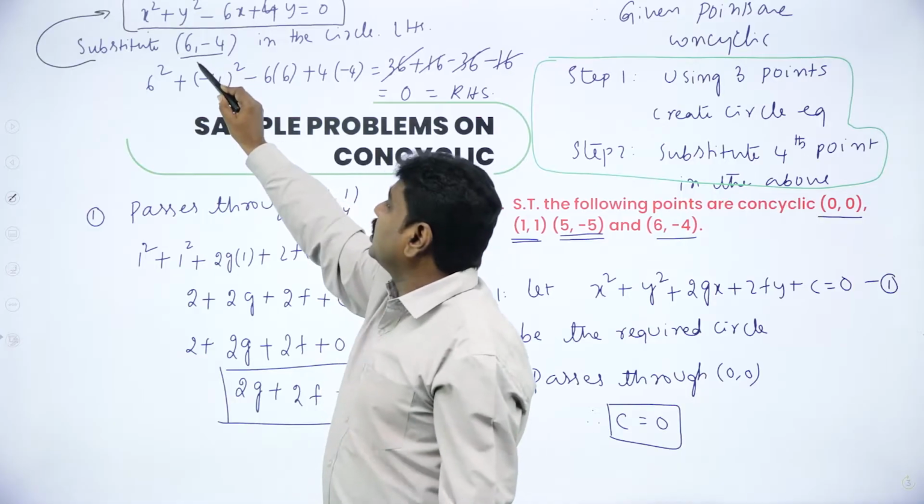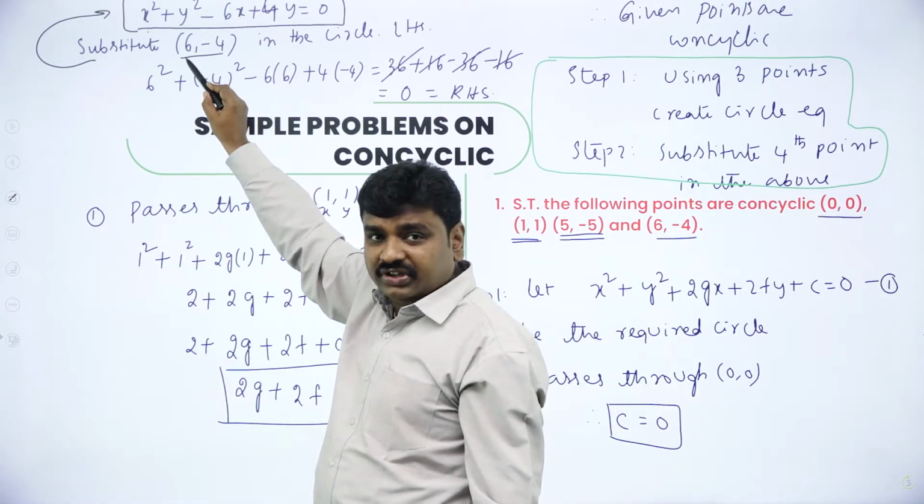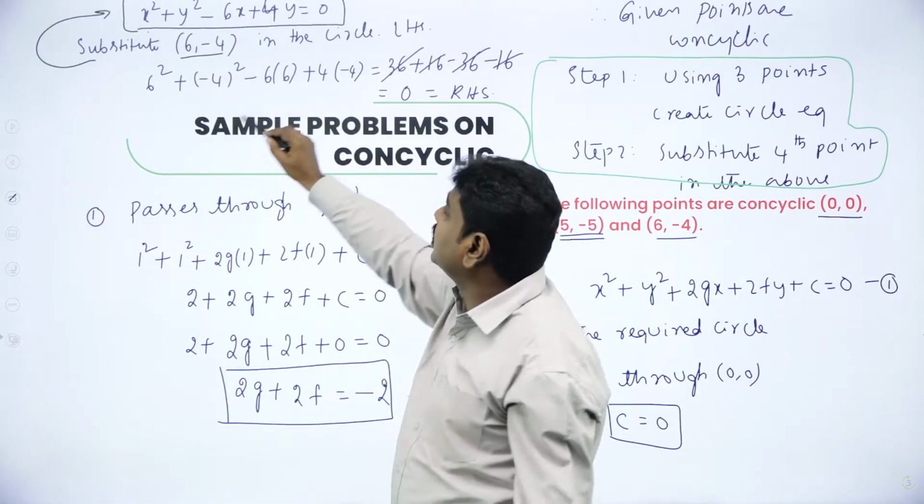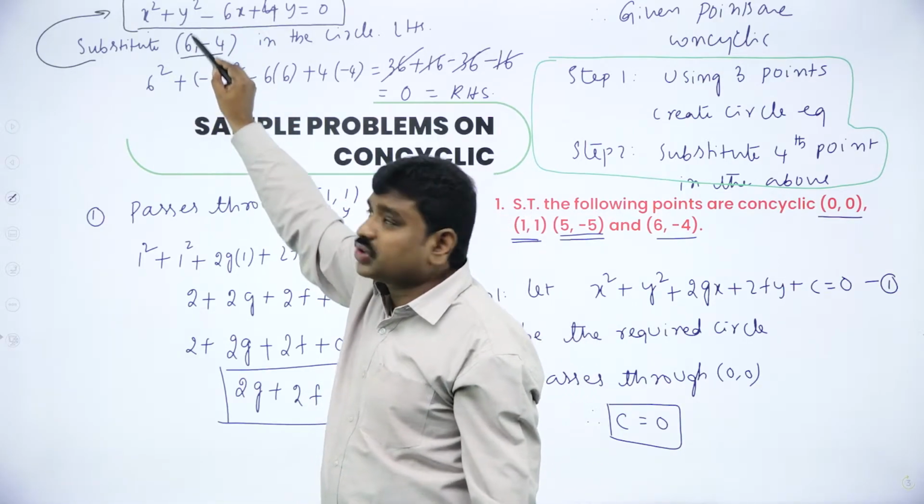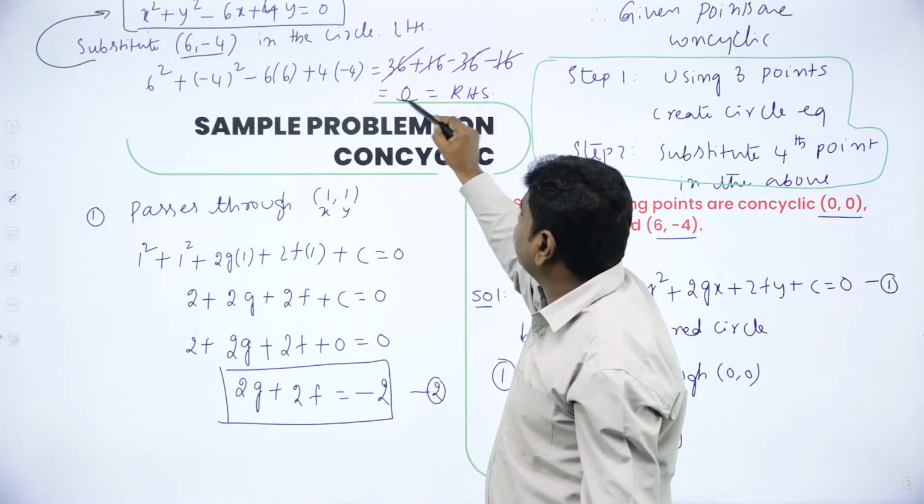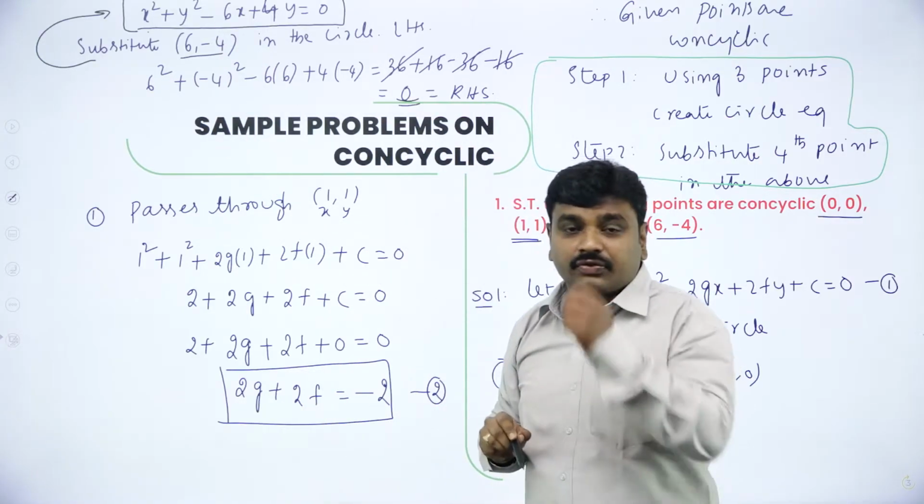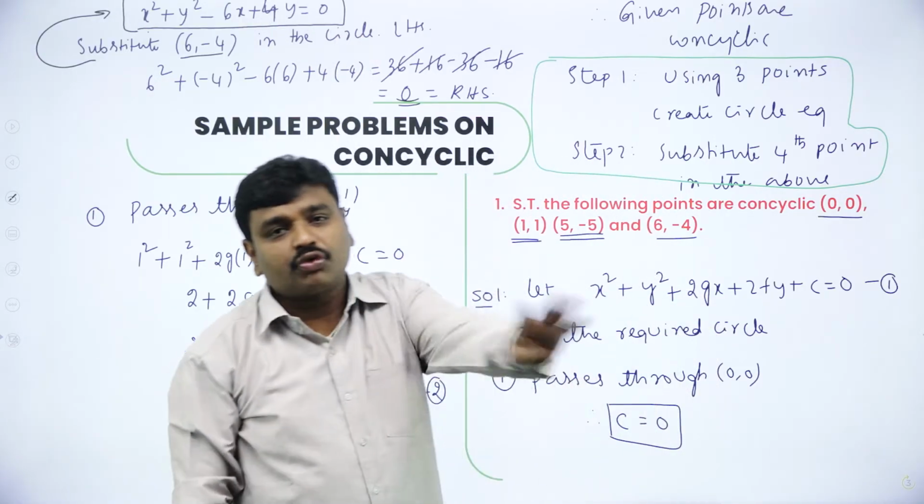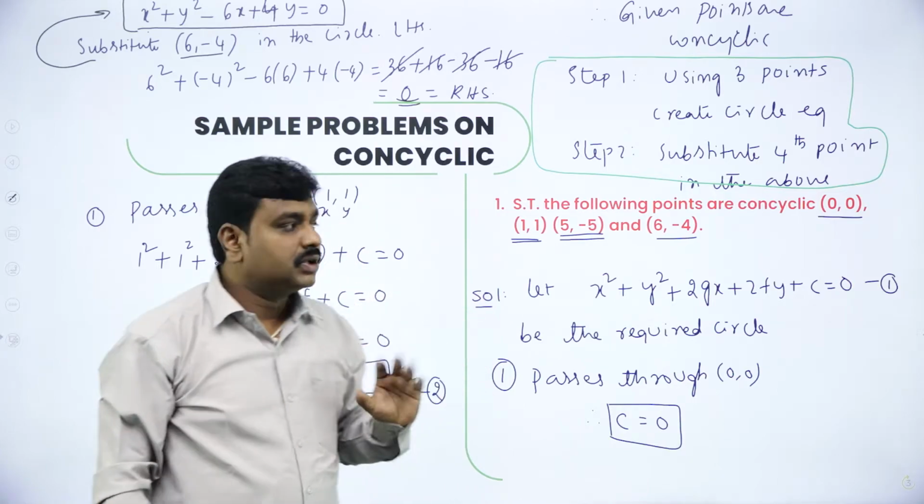When you substitute in the place of x and y, x coordinate as 6 and y coordinate minus 4, in this equation LHS you should get RHS. I substituted 6 in the place of x, minus 4 in the place of y, I solved and I got 0. I got RHS. Therefore, what is the conclusion? Fourth point is on this circle, and this circle is made up of 3 points. Therefore, all 4 points are concyclic.